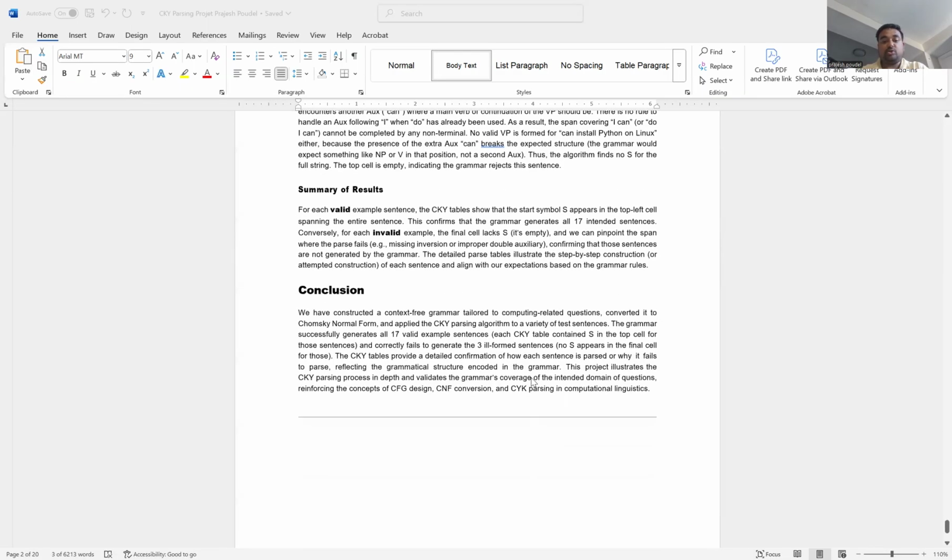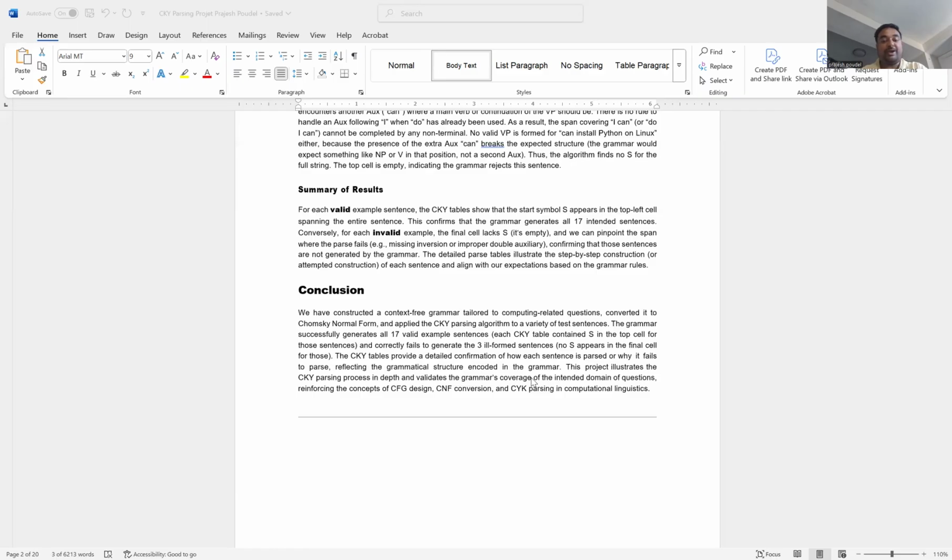The detailed parse tables illustrate the step-by-step construction of each sentence and align with our expectations based on the grammar rules. So the conclusion is we have constructed a context-free grammar tailored to computing related questions, converted it to CNF, and applied the CKY parsing algorithm to a variety of test sentences. The grammar successfully generates all 17 valid example sentences and correctly fails to generate the three ill-formed sentences.